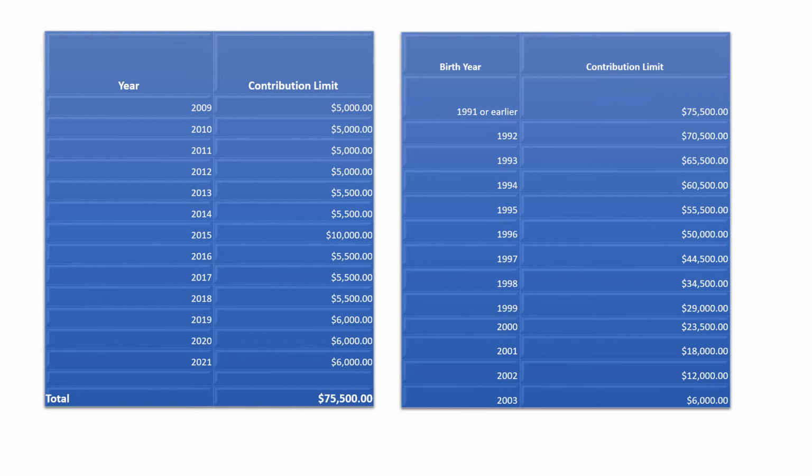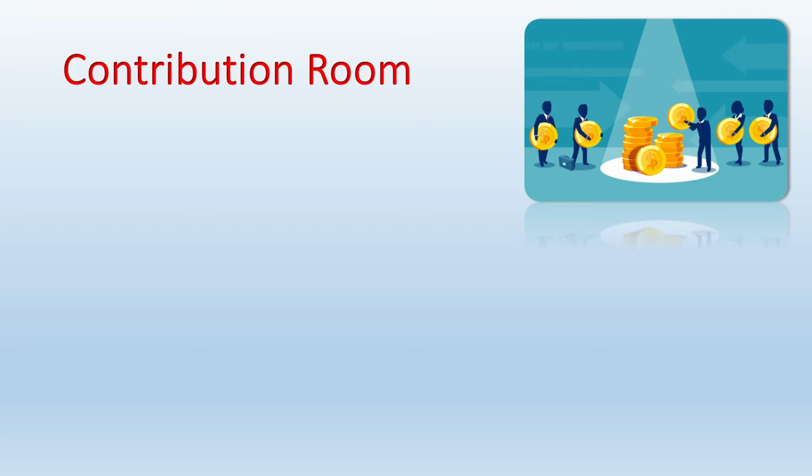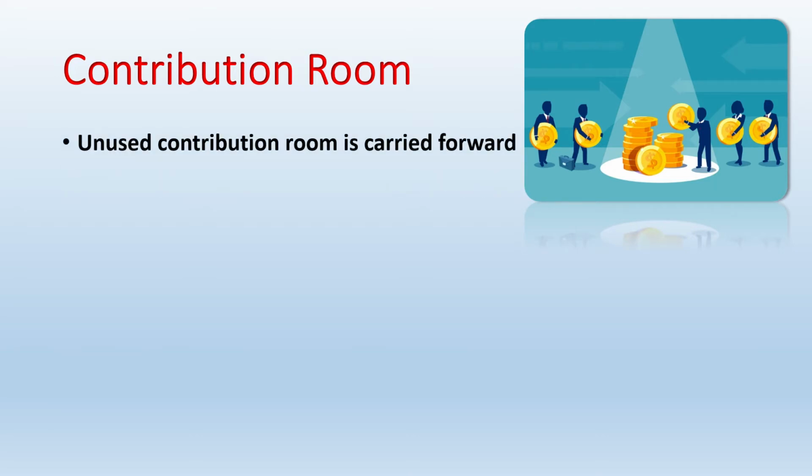TFSA contribution limits are meant to be indexed with inflation and rounded to the nearest $500. That is why you will see some years as $5,000, $5,500, and recently $6,000. Now, how does your contribution room work? Any unused contribution room is carried forward indefinitely to be used at a later point.